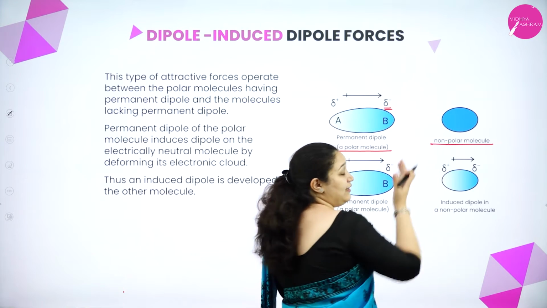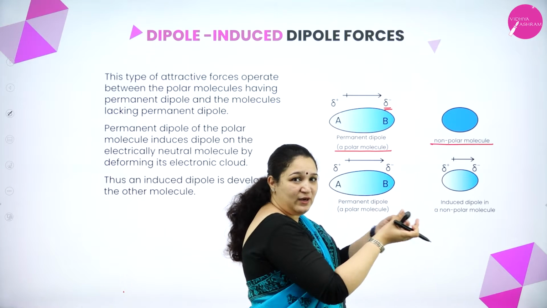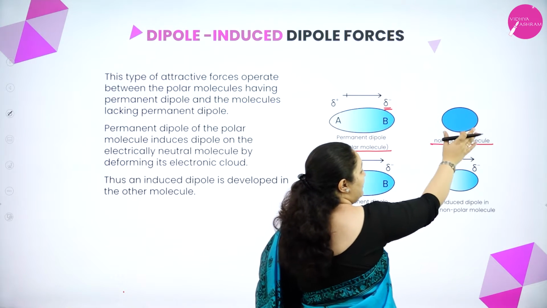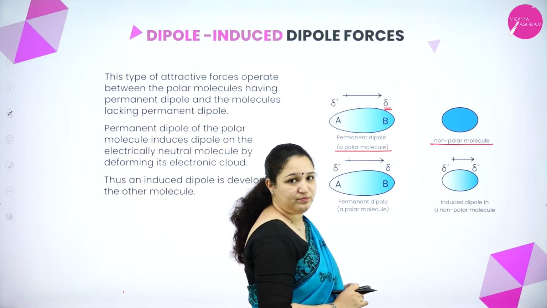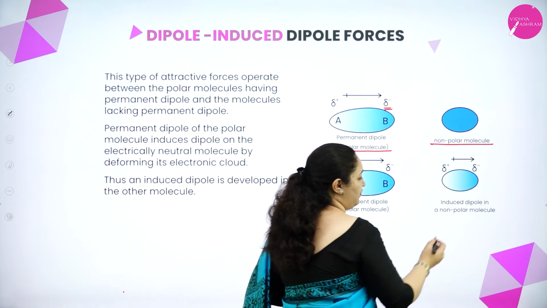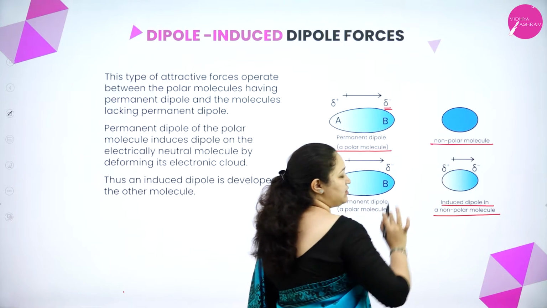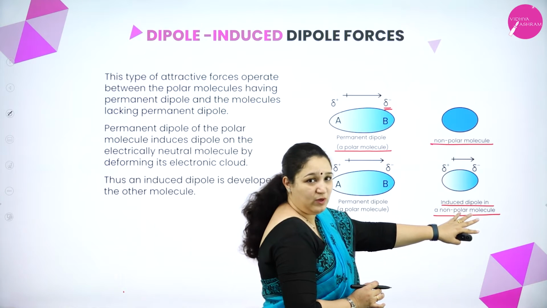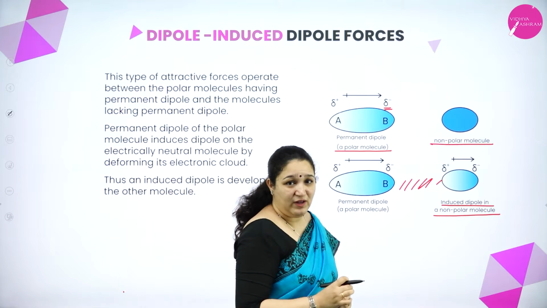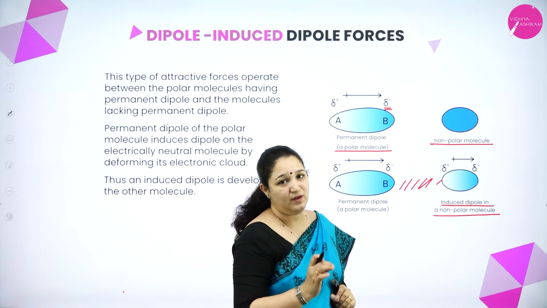This is a negative charge, and electrons are also negatively charged, isn't it? So they will repel the electrons and try to get positive charge towards themselves. So what it is doing is trying to induce a dipole in a non-polar molecule. When the dipole is induced, we call it an induced dipole in a non-polar molecule. You can see partial positive and partial negative charges came up even in a non-polar molecule, and now there is a force of attraction between these two. Then we call it dipole-induced dipole forces.